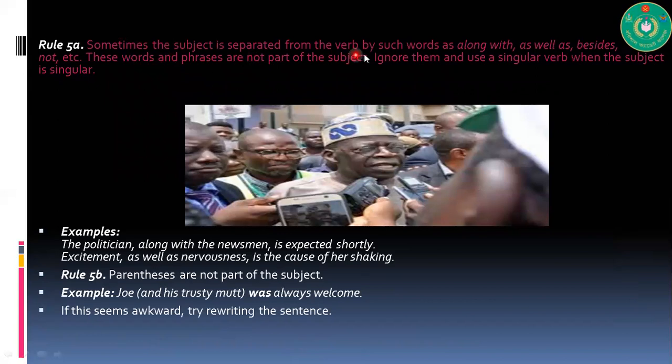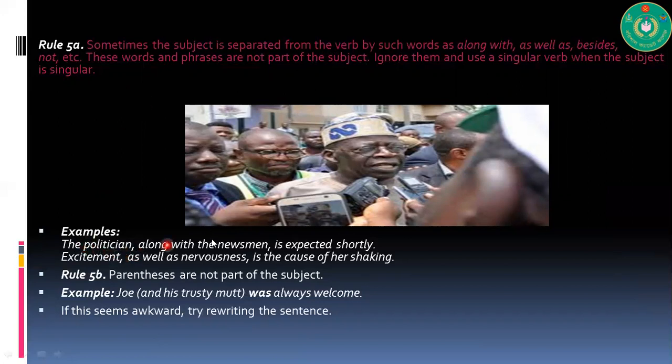Sometimes the subject is separated from the verb by such words as along with, as well as, besides, not, etc. These words and phrases are not part of the subject. Ignore them and use a singular verb when the subject is singular. So what does this rule say? Sometimes the subject may be followed by as well as, along with, besides, not, etc. Don't be confused by this.